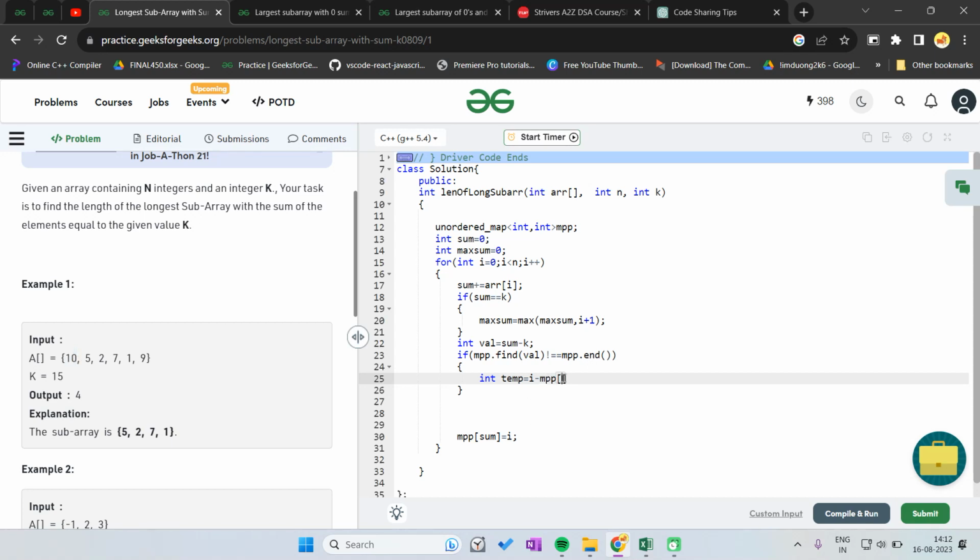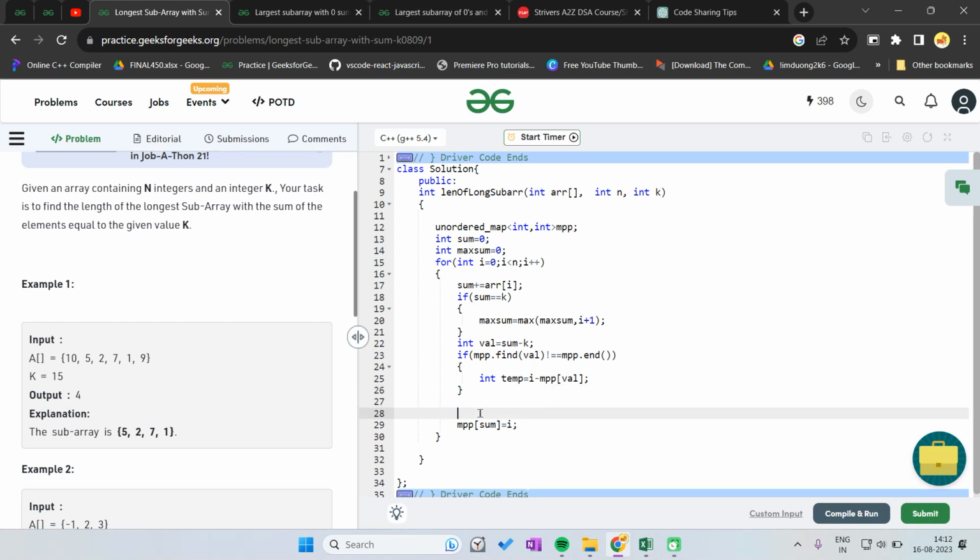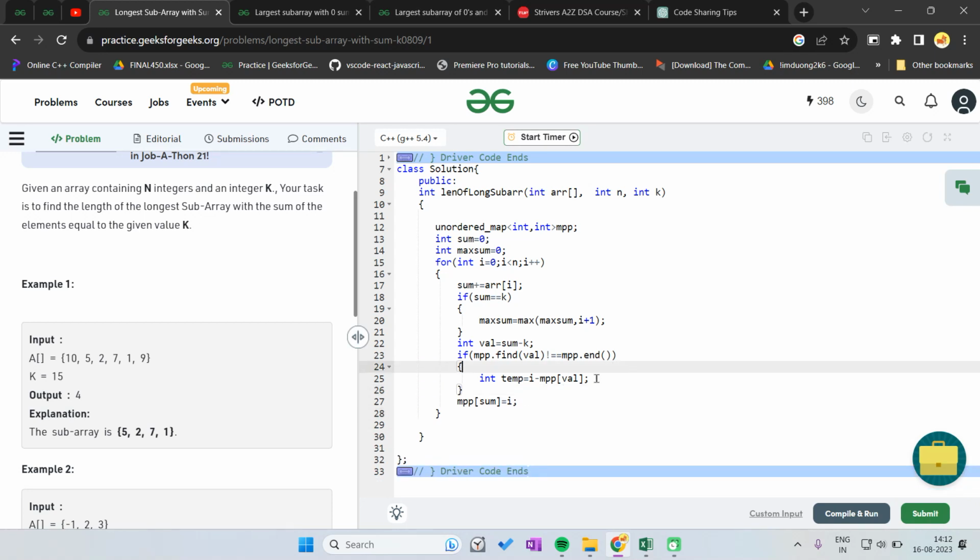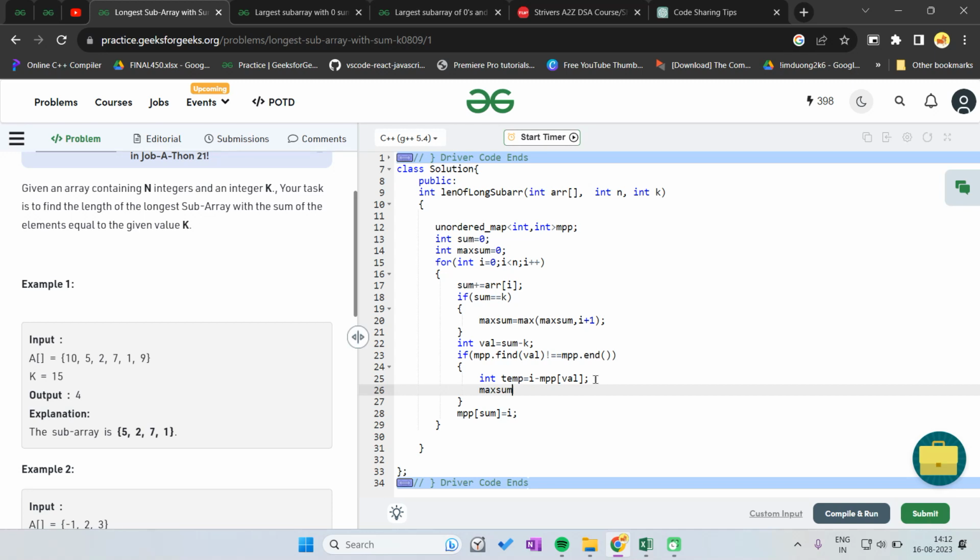So mpp of val, it's not sum, because mpp of val is the index stored at that time. And we have to keep the max, so we can say that max sum is equal to the max of either max sum or the length, and we have to return max sum.